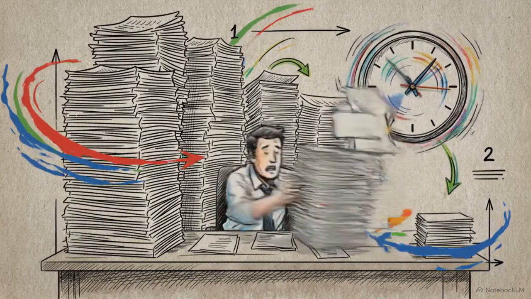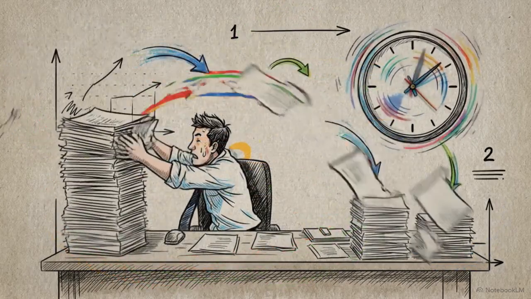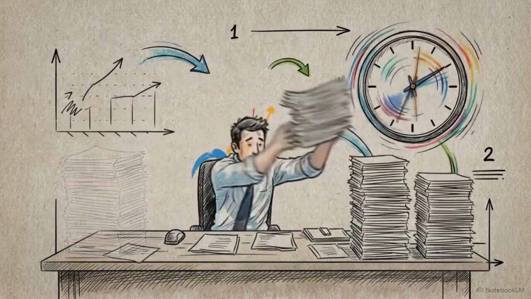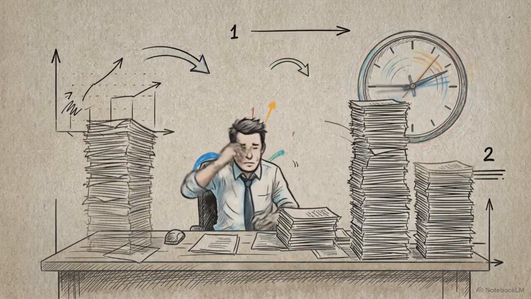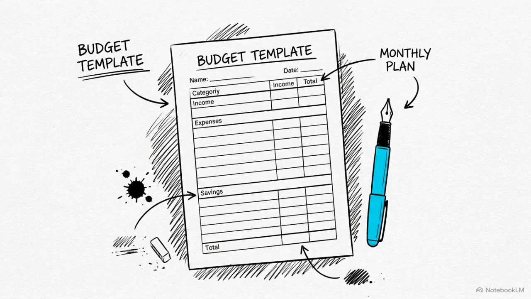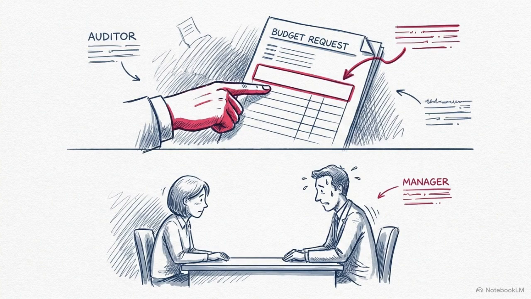While ZBB ensures maximum cost efficiency, it demands an immense sacrifice of managerial time and administrative effort. It acts as a necessary organizational purge, deliberately shifting the burden of proof from "why should we cut this expense" to "why should we fund this at all?"